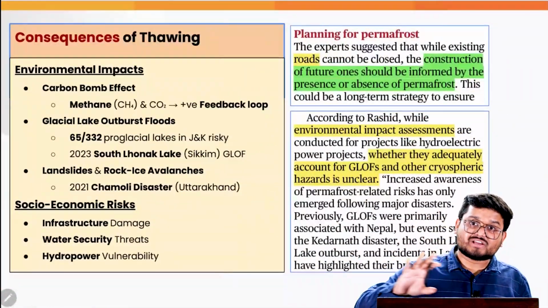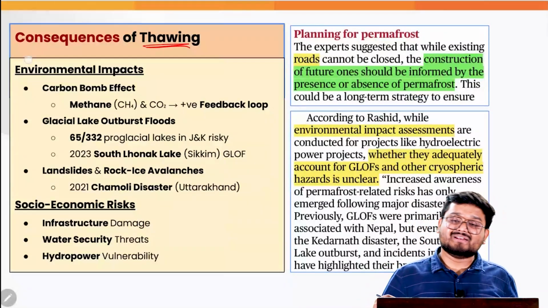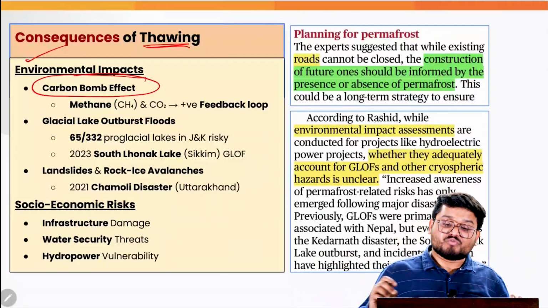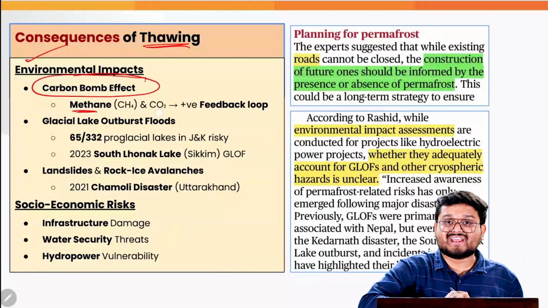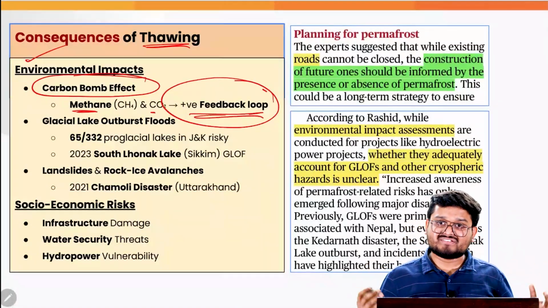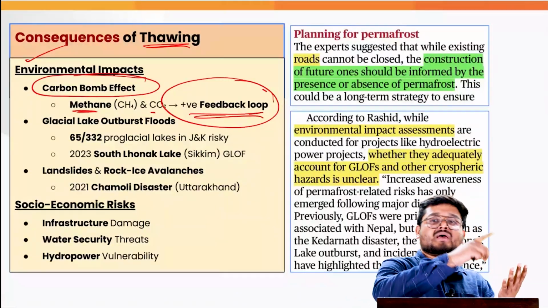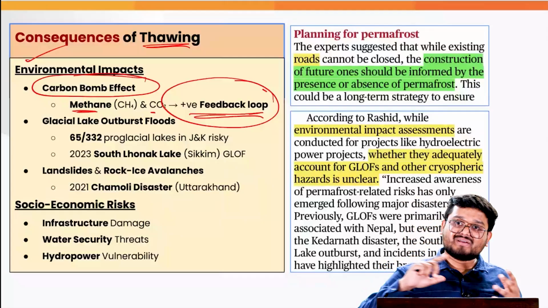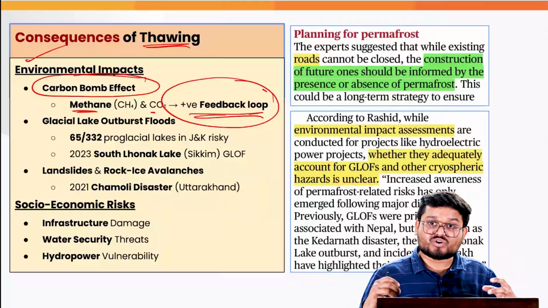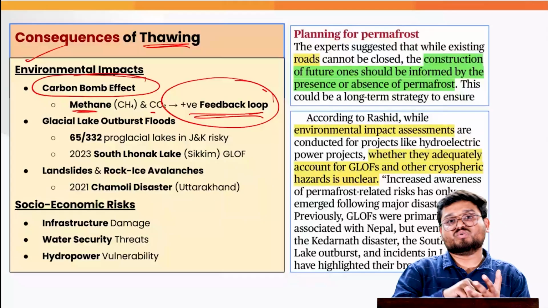And when we talk about the consequences of this thawing, these are extremely severe. When we talk about the environmental impact, this leads to an effect known as the carbon bomb effect, which releases a lot of methane and carbon dioxide, and this creates a positive feedback loop in the entire environment. That means imagine that you are studying and suddenly you feel like watching Instagram reels, and over a period of time you are just scrolling and scrolling and scrolling. That means this positive feedback loop is like the content that you are getting from Instagram reels, which is making you hooked onto that particular content.